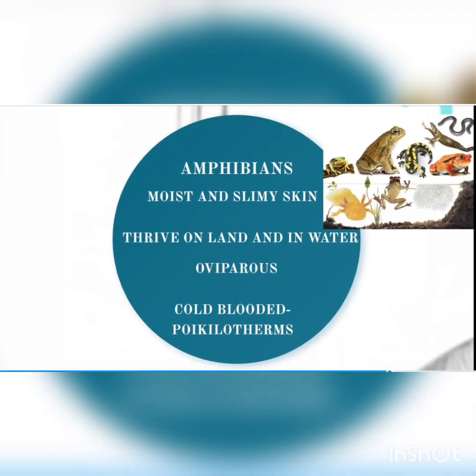And next, the amphibians. Mostly they have moist and slimy skin, and this image tells you different examples of amphibians. They thrive on land as well as in water. They are again oviparous. They are cold-blooded. The scientific name for cold-blooded is poikilotherms. And again, they cannot adjust their body conditions with respect to surroundings. Both fish and amphibians would be laying their eggs in water. They are oviparous, they lay eggs in water.